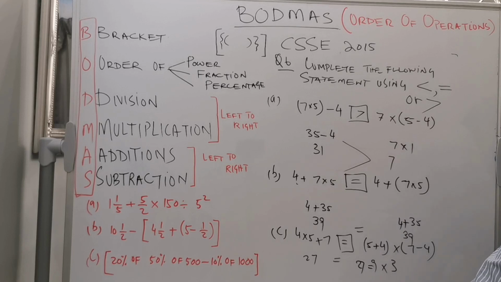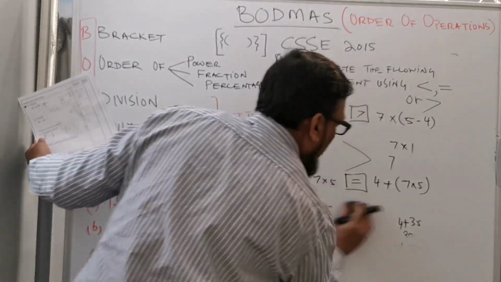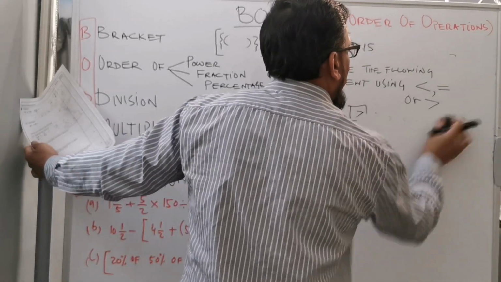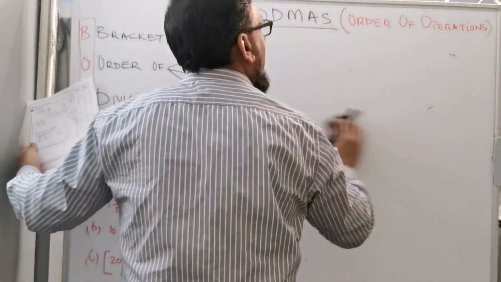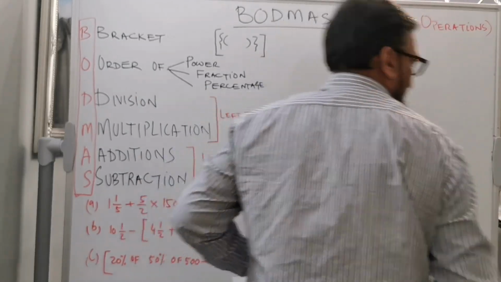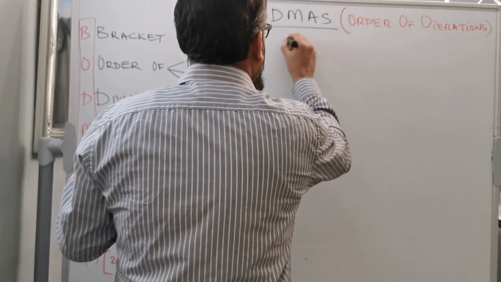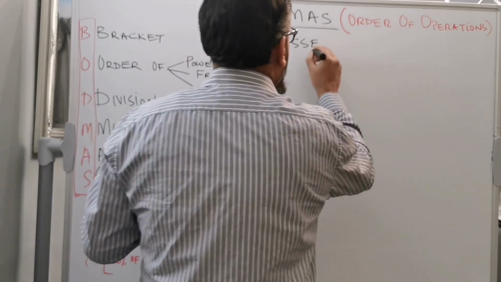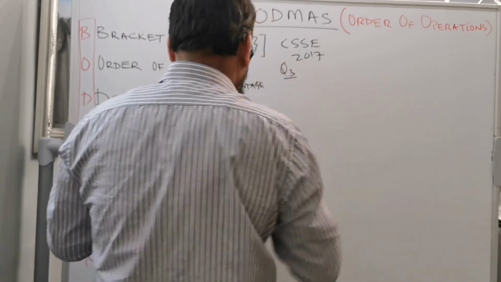So now I'm quickly moving to solve one more paper which came in 2017. Very simple and very easy question for BODMAS. This is for the CSSE paper, question number 3.